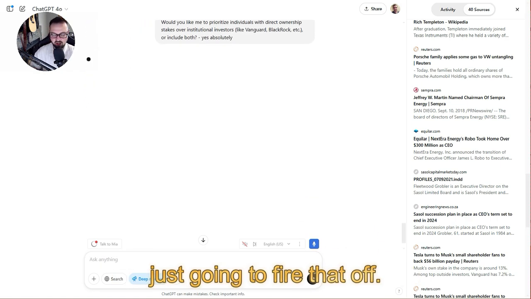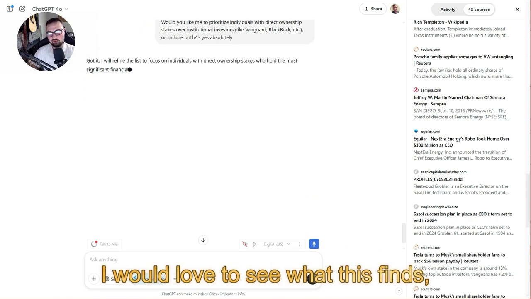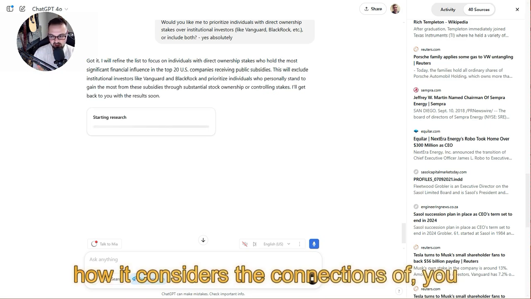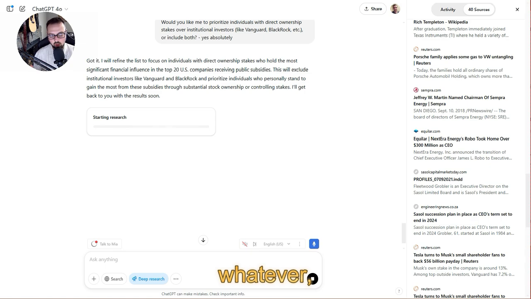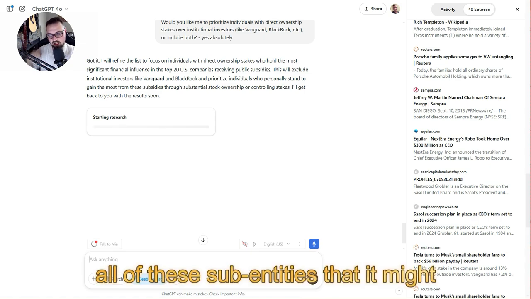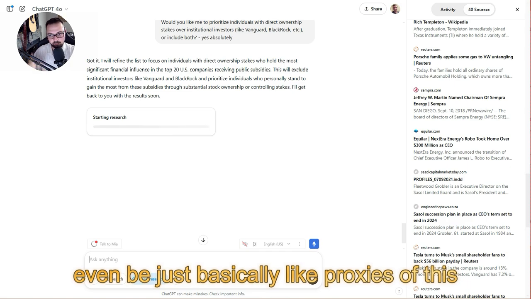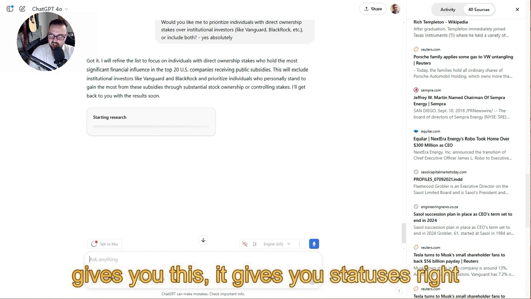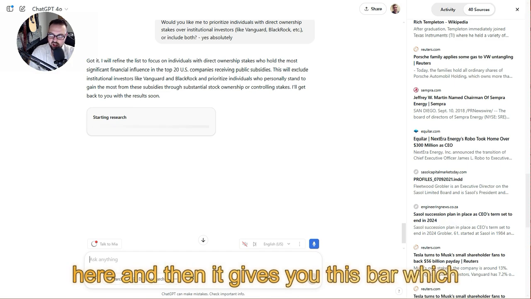So I'm just going to fire that off. I would love to see what this finds and how it considers the connections of entities like BlackRock to all of these sub entities that might even be basically proxies of this overall kind of influential money power. So the cool thing about deep research is it gives you statuses right here, and then it gives